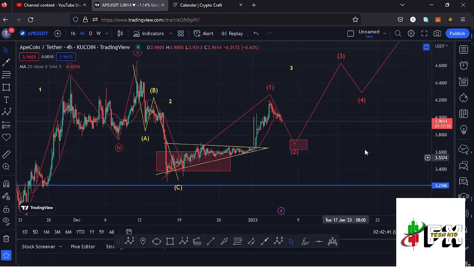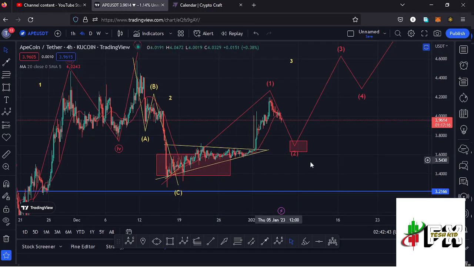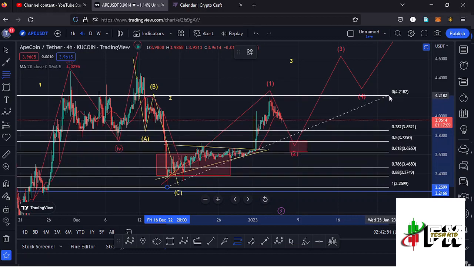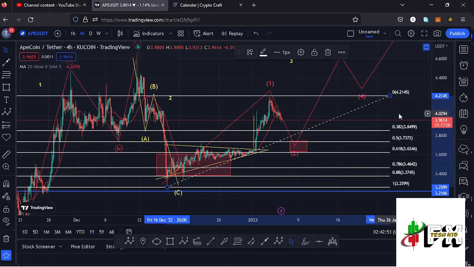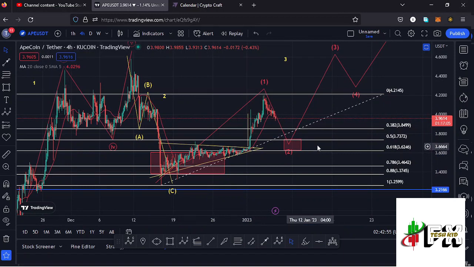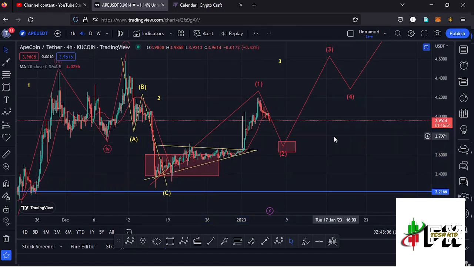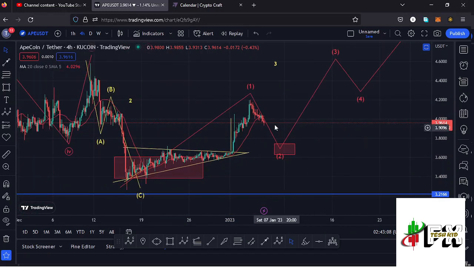And using the Fibonacci's, we can sketch out a minimum target area to the lower side in the formation of this wave 2 by connecting the Fibonacci's from the low of the first wave to the high of that wave 1. And that gives me a minimum retracement area between the Fib level 0.5 and the Fib level 0.618, which lies between the $3.73 mark and the $3.62 mark. And that is the minimum that I'm expecting to see here on the apecoin chart in the formation of this